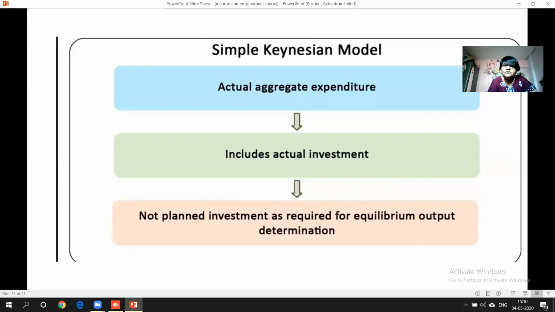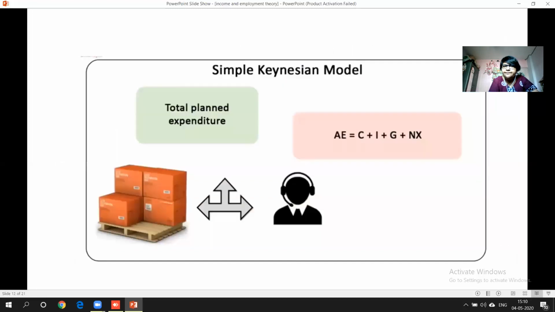But that is generally not possible, because a person will plan only according to his budget. That's why we have to assume that the planned investment is more than whatever actual has taken place. Otherwise, in an economy like India, if our planned investment is less and we are spending more, then we have to borrow from other nations. To avoid that situation, always remember that planned investment should be more than the actual investment.